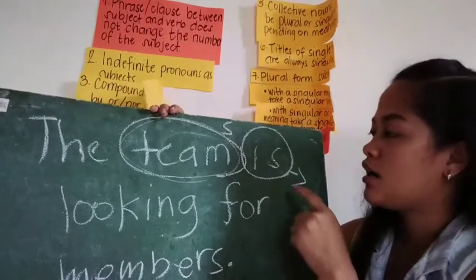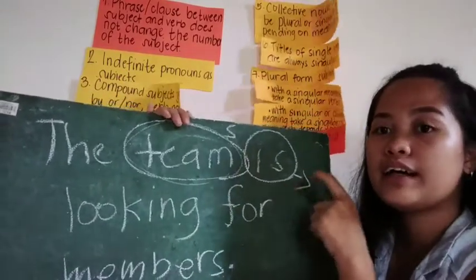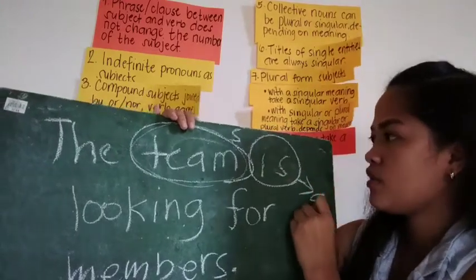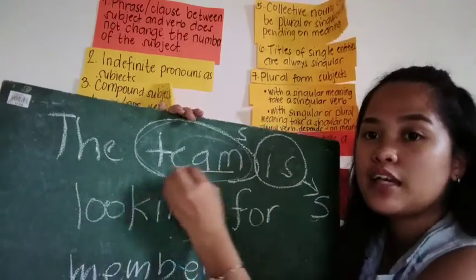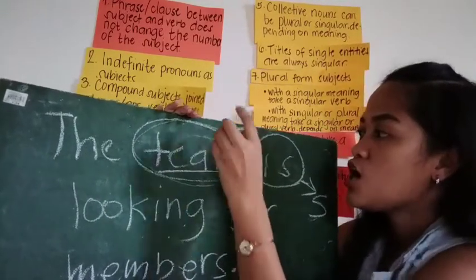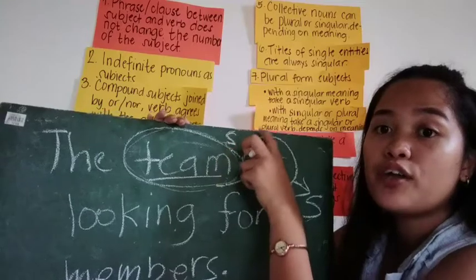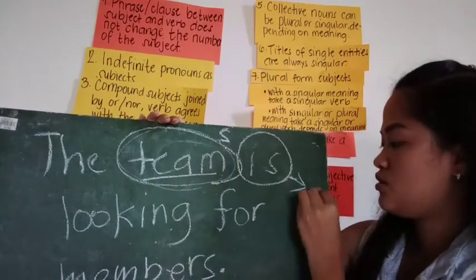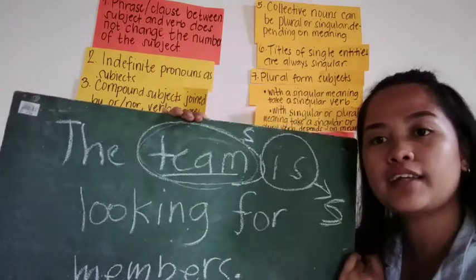Our verb here is is, which is a singular. Team is a collective noun, so it is singular. Since it is singular, the verb must be singular too. Do you understand, class?